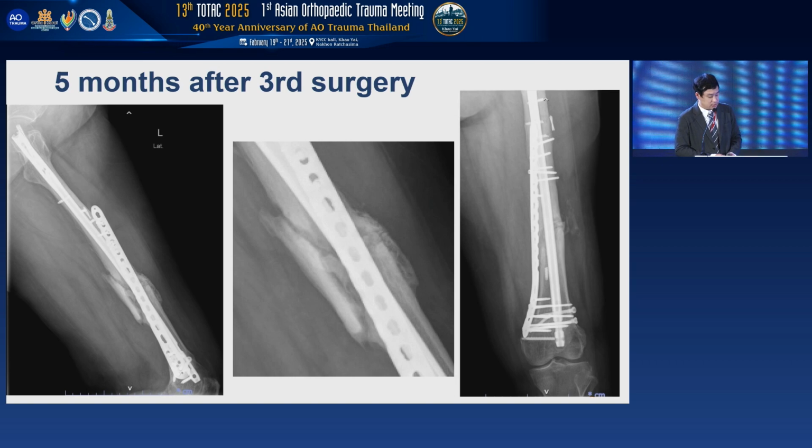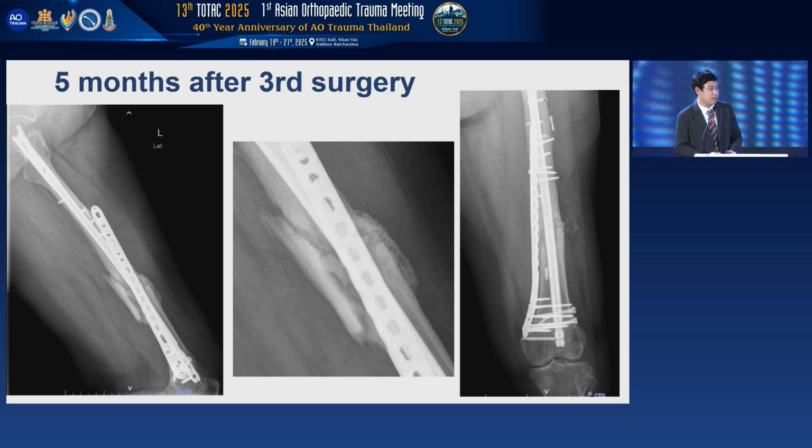And this is the latest X-ray, about 5 months after revision. I think the callus is more even in the anterior and posterior cortex, and there is no change or any loosening. This is the latest one. Do you have any comment? Yeah, good job. Thank you.